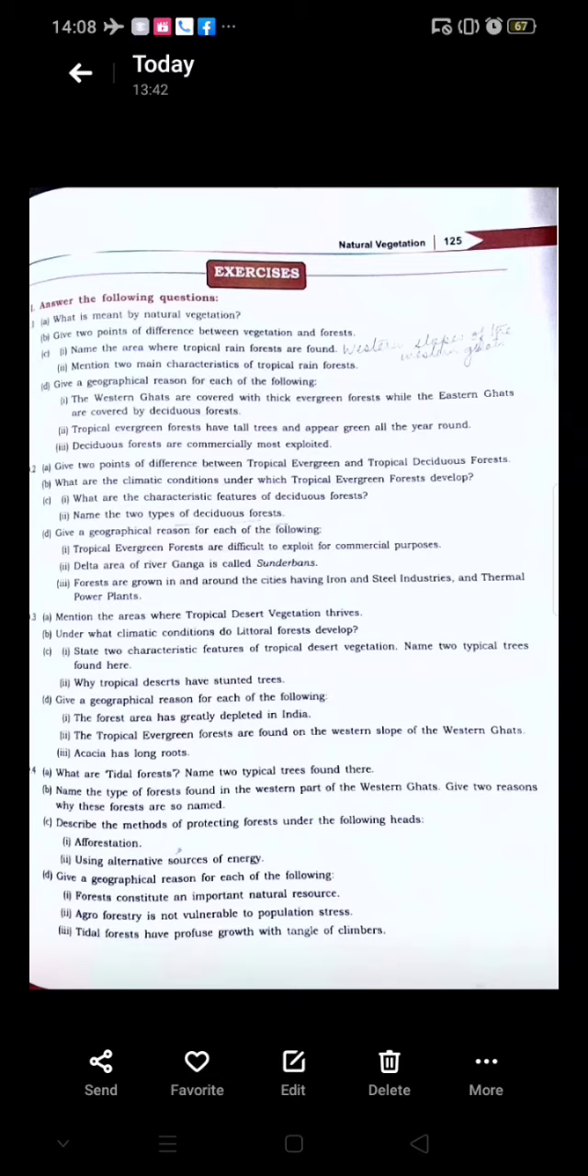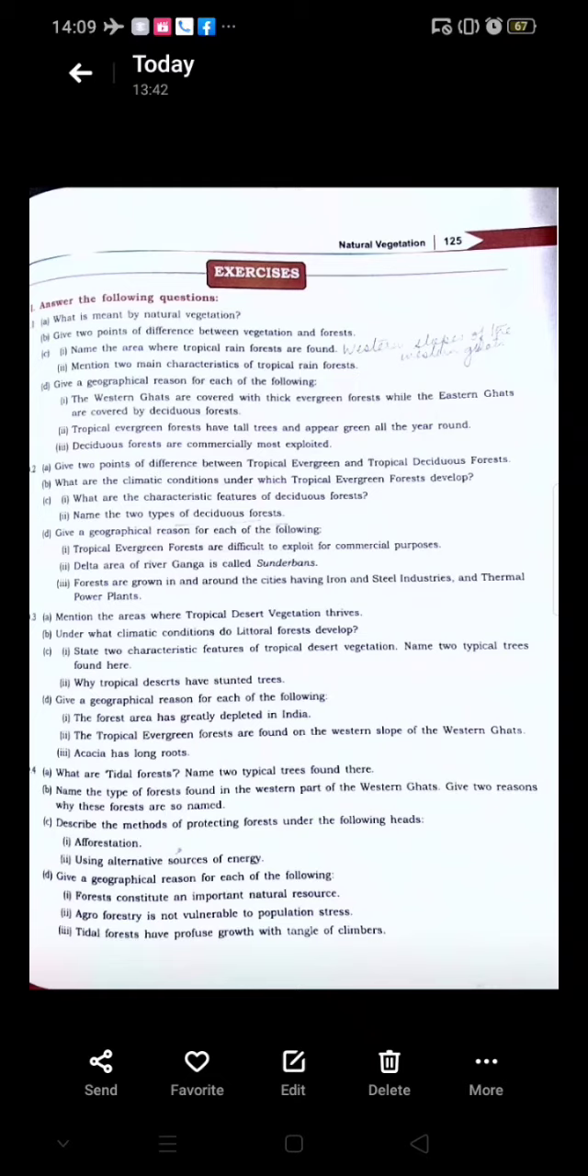Give two reasons why these forests are so named. That is evergreen forest. Why are they called evergreen forest? They are called evergreen forests because they remain green throughout the year. They do not have any fixed period of shedding their leaves. That is why they are called evergreen forests.